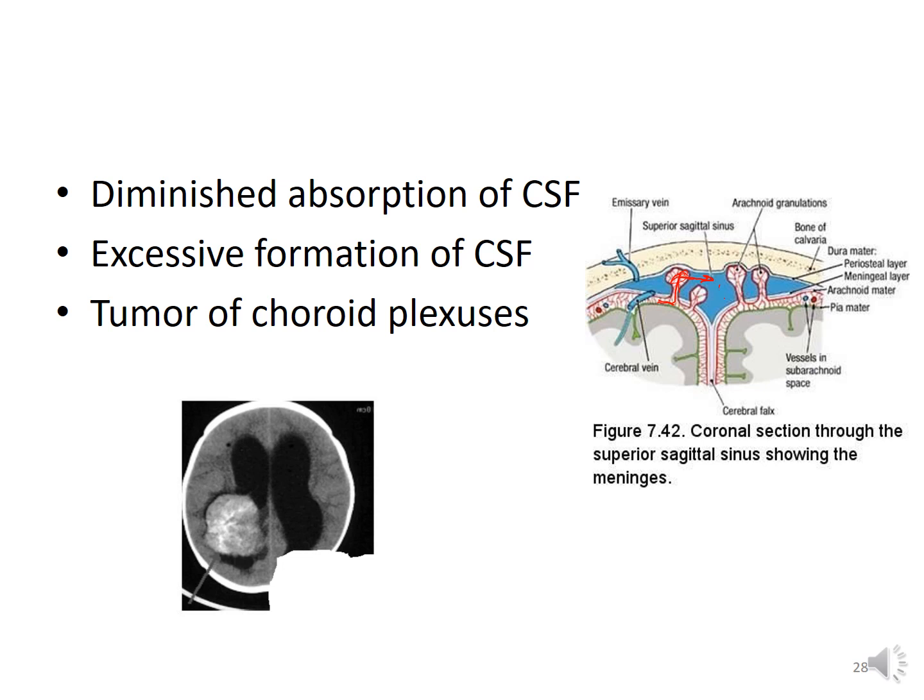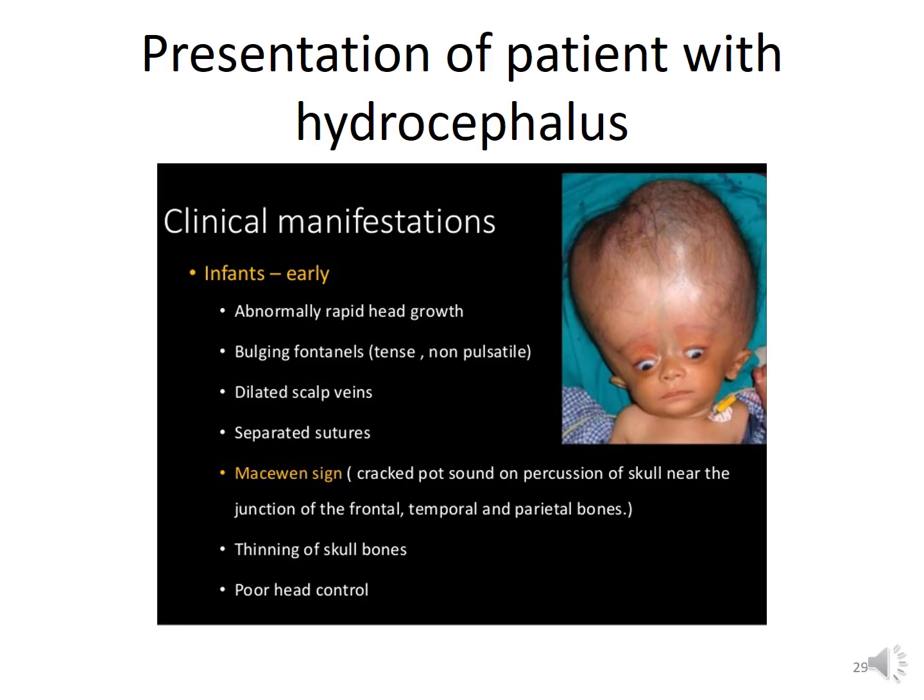Excessive formation of CSF can be due to a tumor of the choroid plexus and can result in dilatation of the ventricles. A patient with hydrocephalus usually presents as an infant with abnormally rapid head growth.